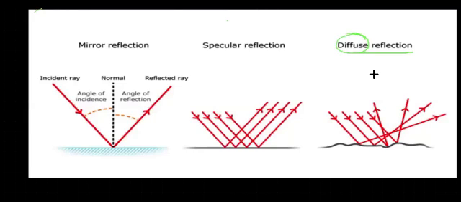That means by this we can understand reflections are how many types? Two types. The first one is called what? Regular. Regular is also called specular. And the second one is what? Irregular. Irregular is also called diffused reflection.